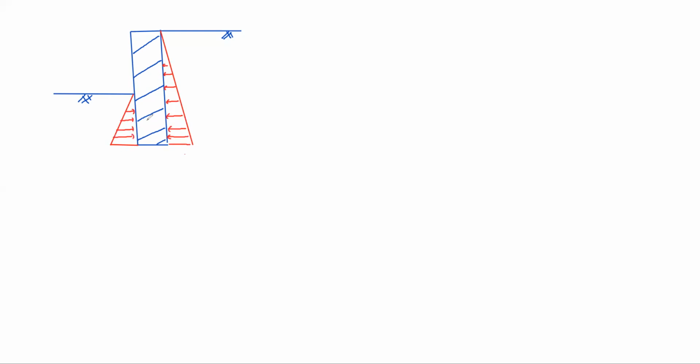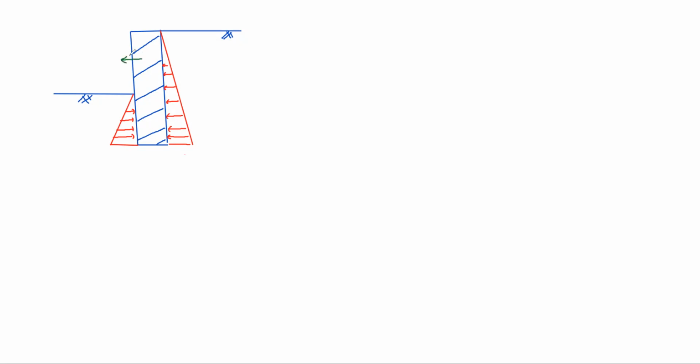So you can guess in which direction the wall tries to move. Because on the right side more earth is there, the earth level is at a high level, left side low level is there. Obviously the wall tries to move to the left side.